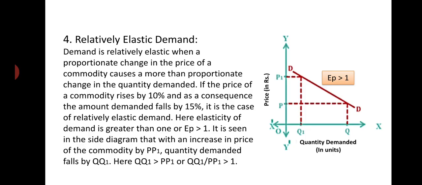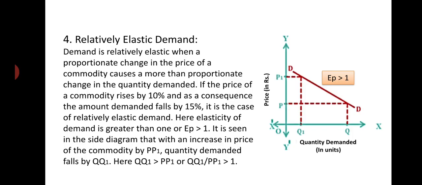In relation to price, it is elastic. It is a case of relatively elastic demand. Elasticity of demand is greater than 1, or EP is greater than 1.